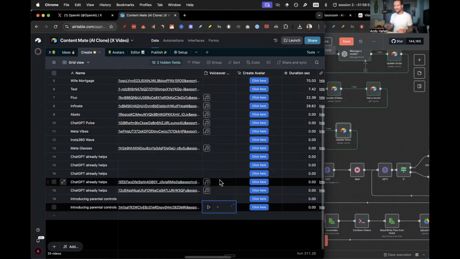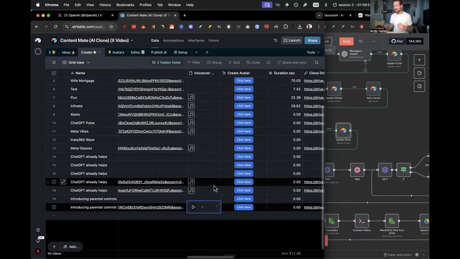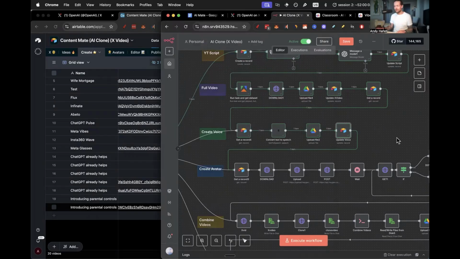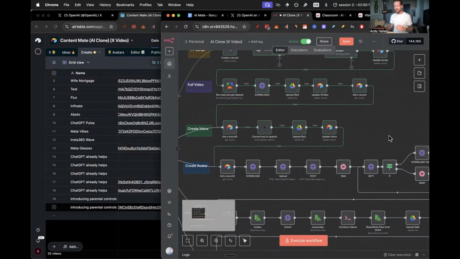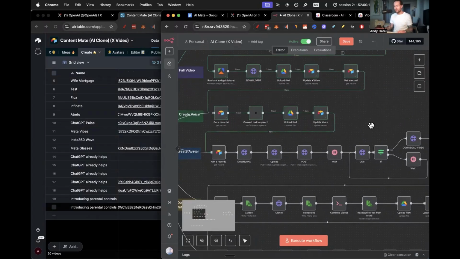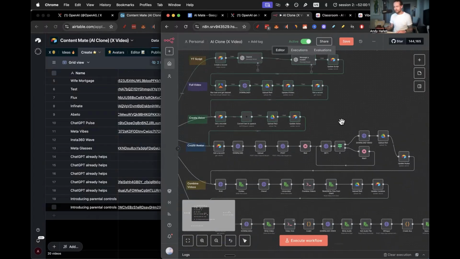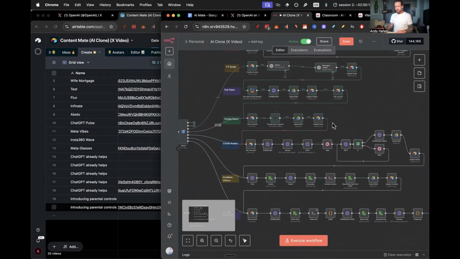I'm so surprised that it's actually really good. I've been going back and forth with the 11 Labs voiceover as well, trying to find the best voice there. And I've done it now, I feel like, to where it's really good. And it's also pretty quick. It sounds like me, and I'm pretty confident in its ability to create videos for me. So that's how we can change that.